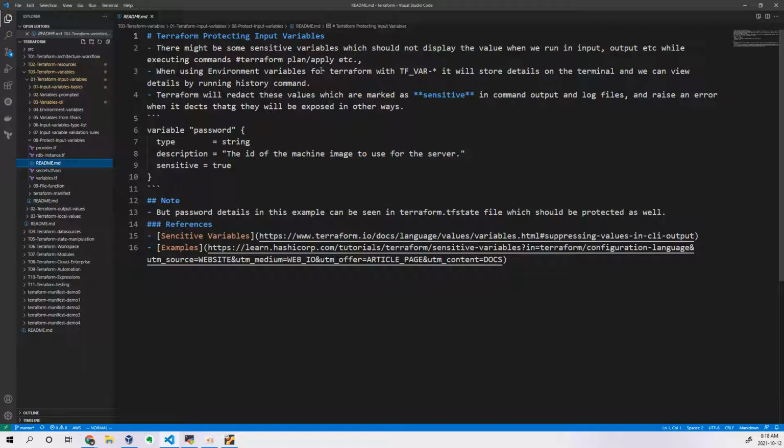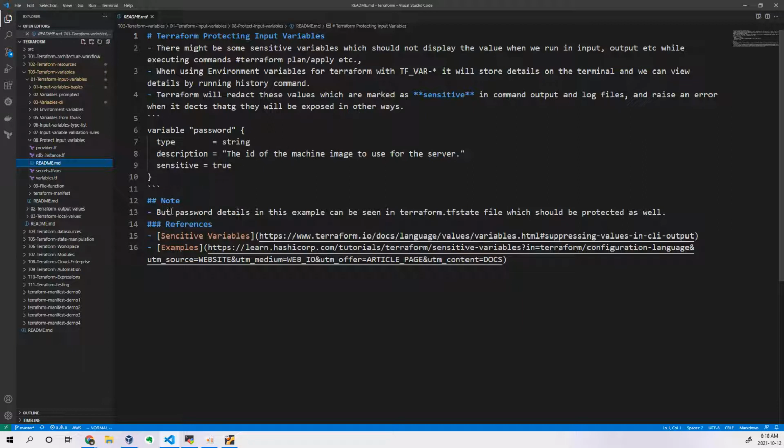So that is not recommended for a proper deployment. Terraform will redact values which are marked as sensitive in the command output and log files, and raise an error when it detects that they will be exposed another way. If the sensitive parameter is set to true and someone tries to expose these values, that will generate an error.